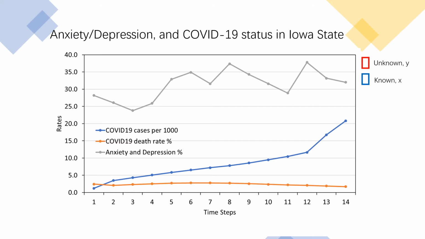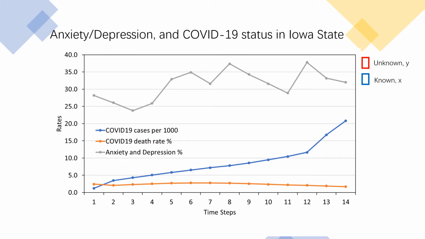Here we show the data in the state of Iowa. The anxiety or depression rate curve is in gray. It is below 30 in the beginning and it increased to 35% in the last month. The COVID-19 cases increased through time as well, shown in the blue curve. The death rate decreased through time and is shown in the orange curve.